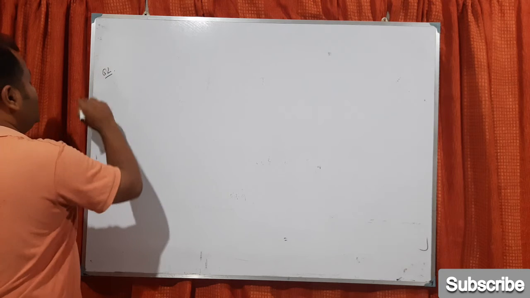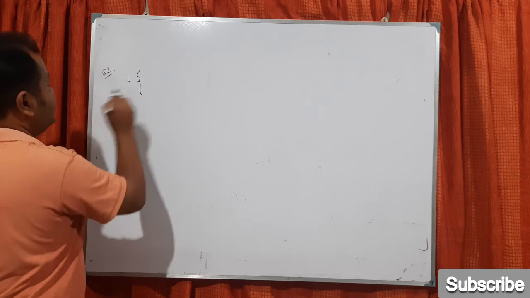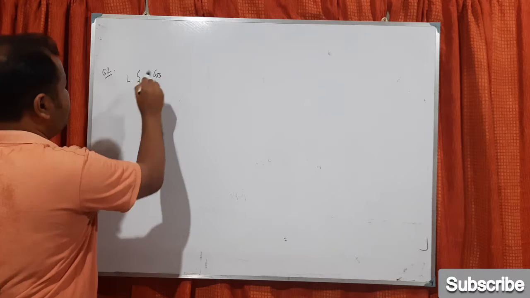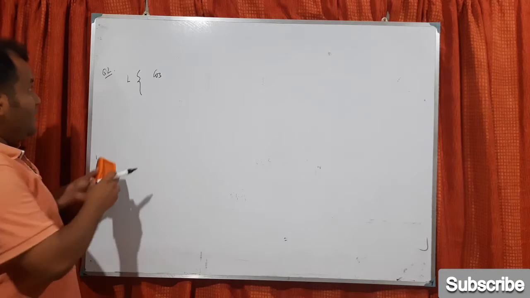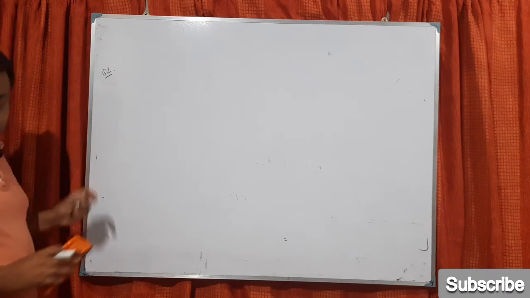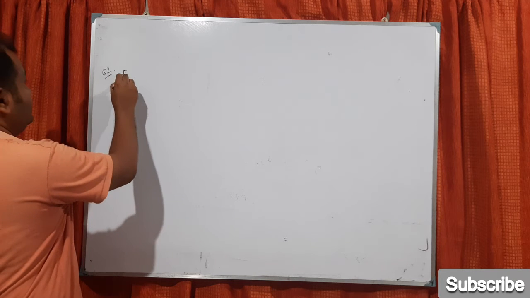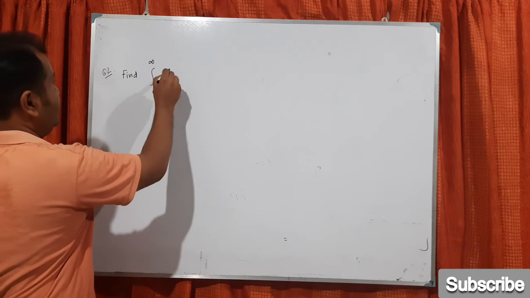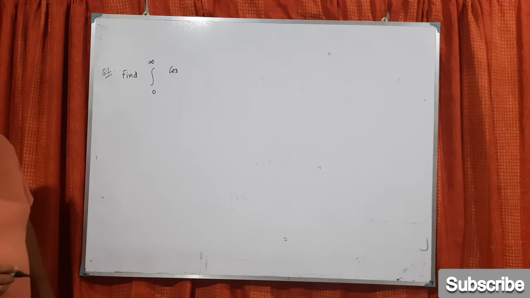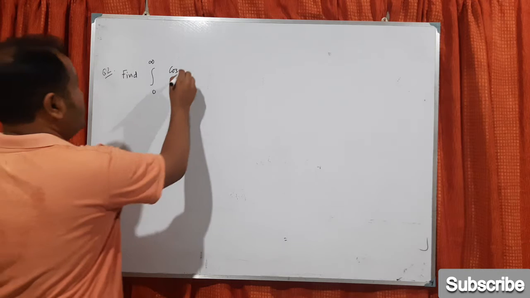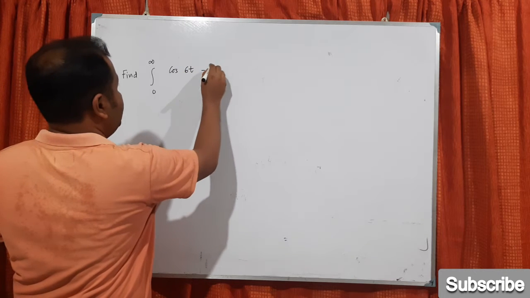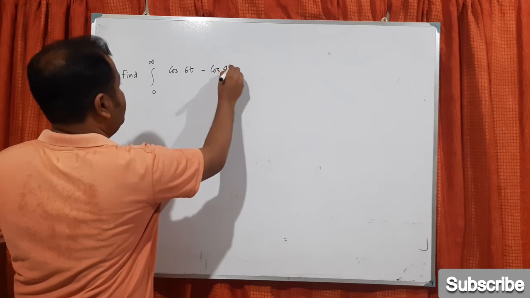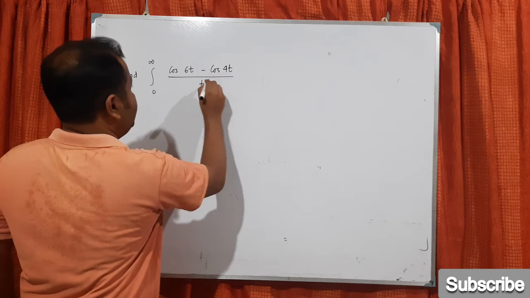Question number 2: let me write the exact question. Find the integration from 0 to infinity of cos 6t minus cos 4t divided by t, dt.